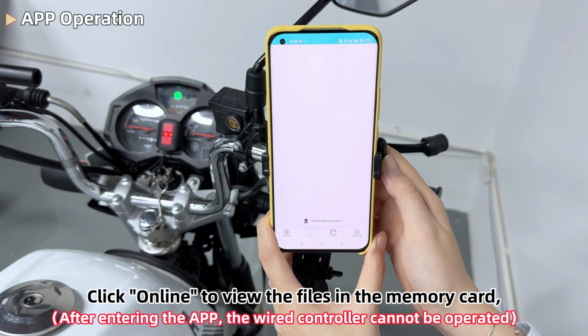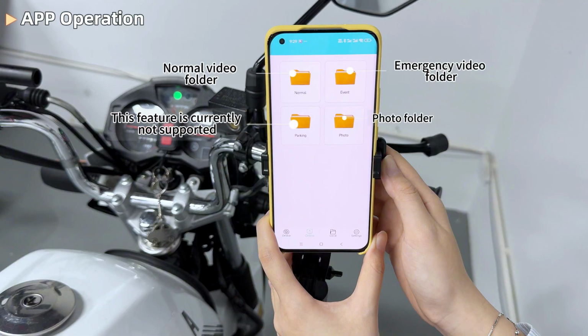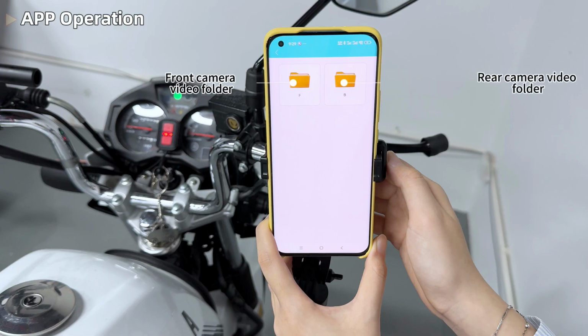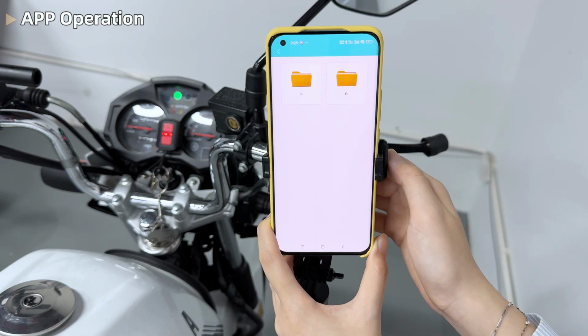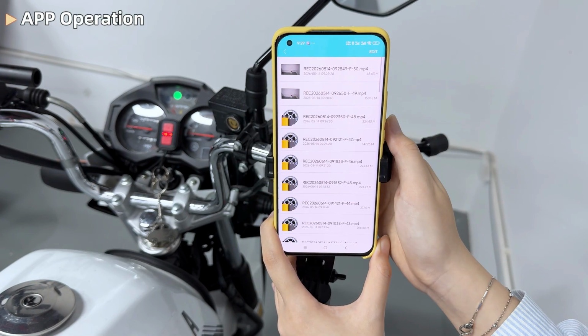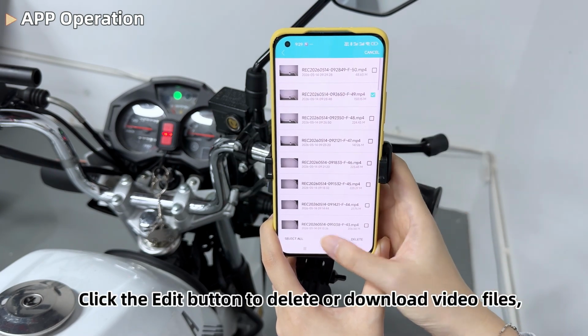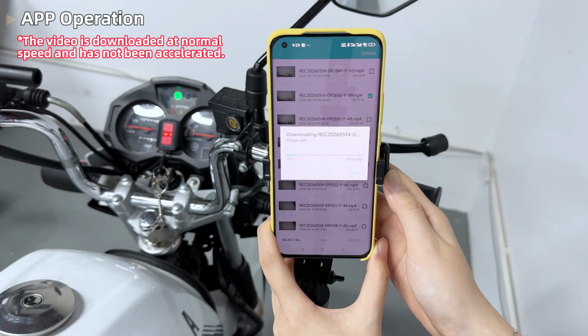Click Online to view the files in the memory card. Click the Edit button to delete or download video files.